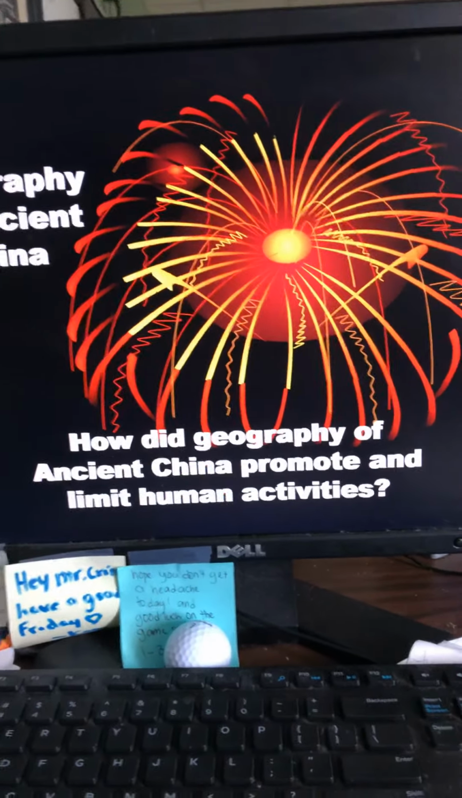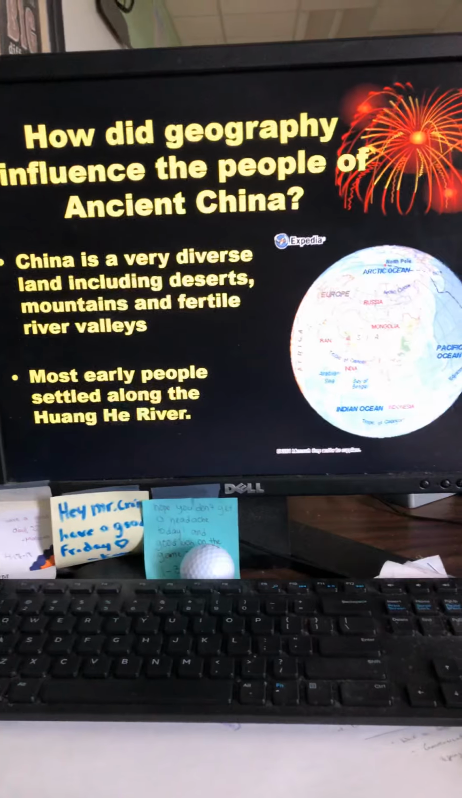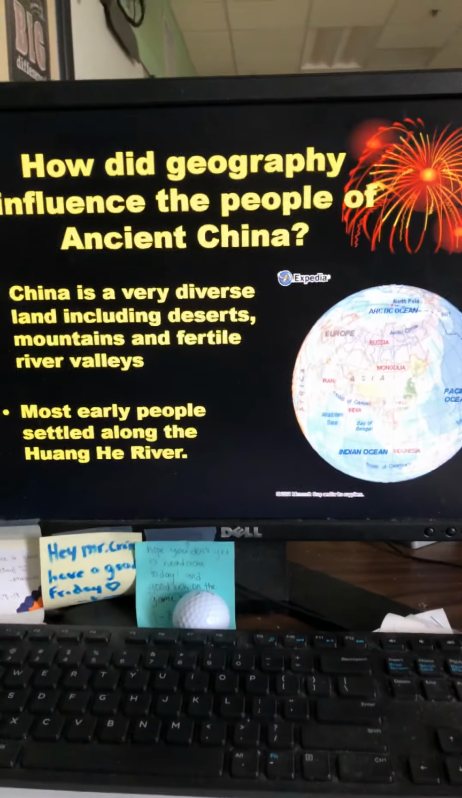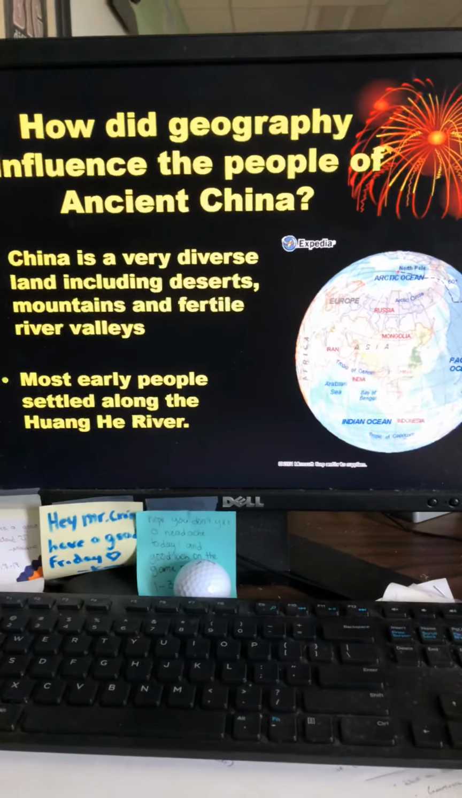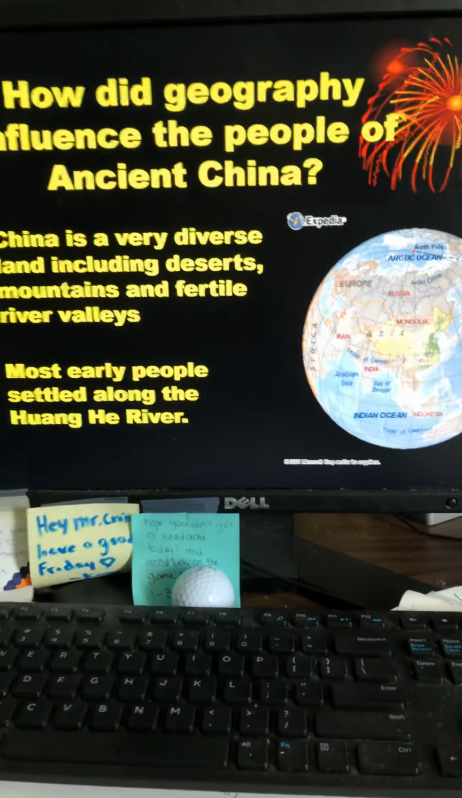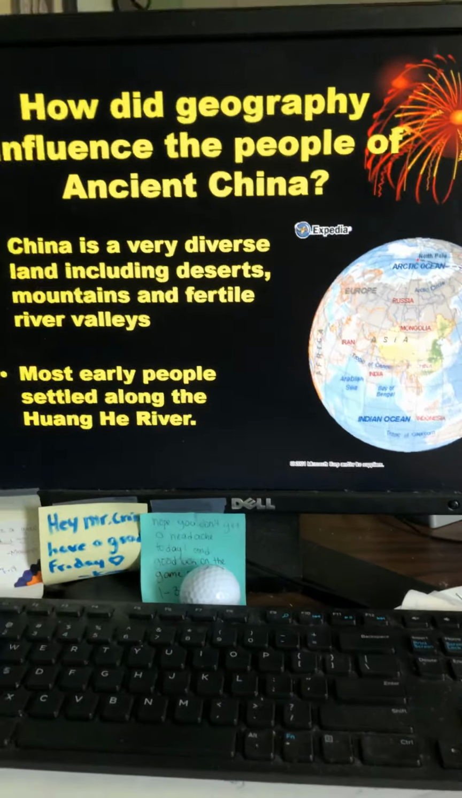All right, so the main question for this is, how did the geography influence the people of ancient China? Okay, it says China is a very diverse land, including deserts, mountains, and fertile river valleys. That is going to be very similar to some of the places that we've talked about, such as India, but it's also very similar to the United States. In the United States, we do have deserts, we do have mountains, we do have fertile river valleys where we're able to grow crops. So the geography of China, what China looks like, is going to be fairly similar to what we would see here in the United States.